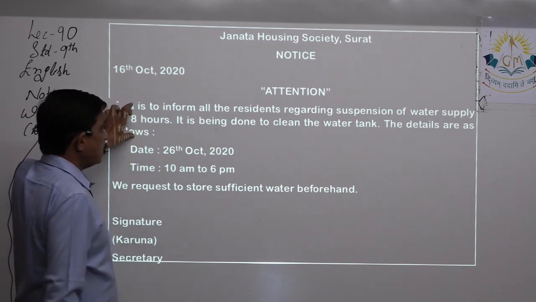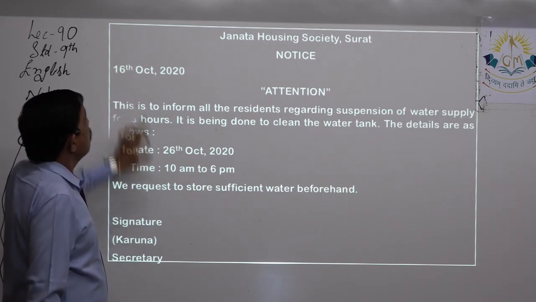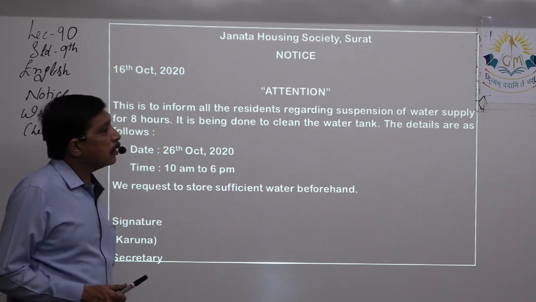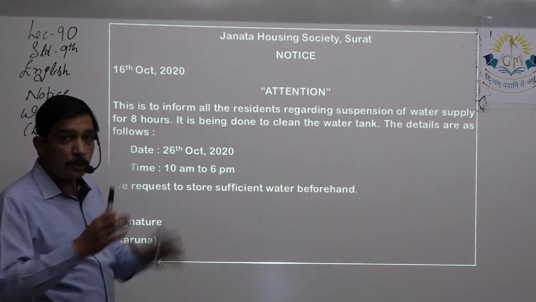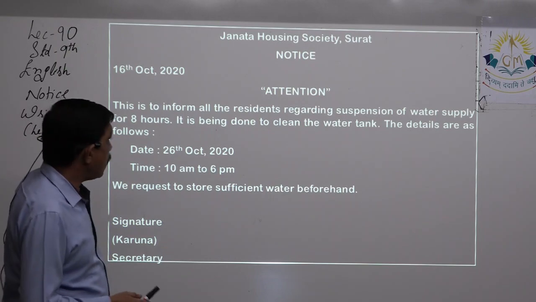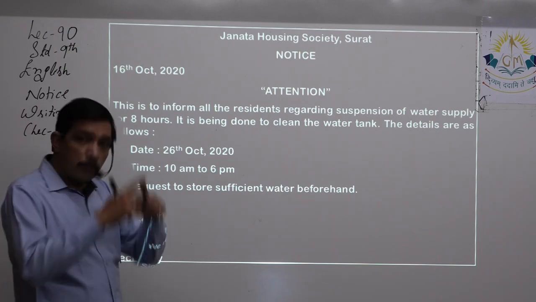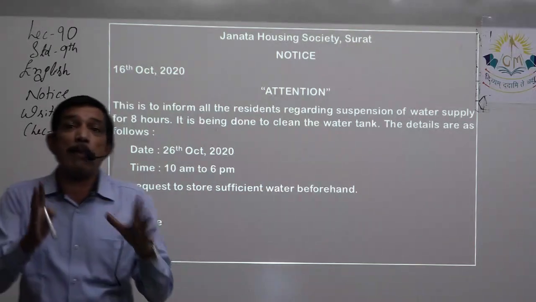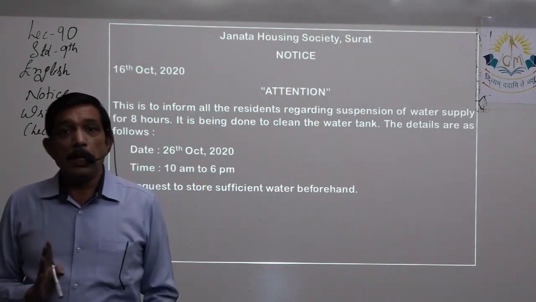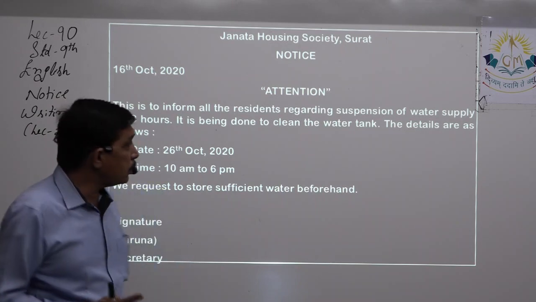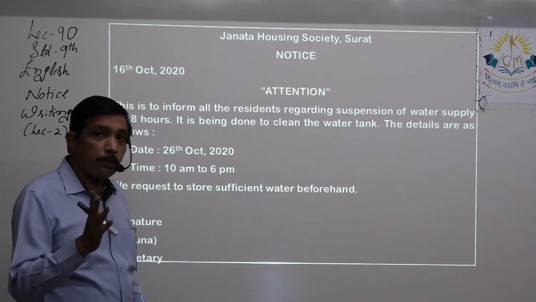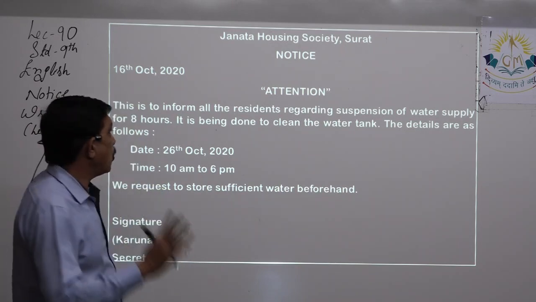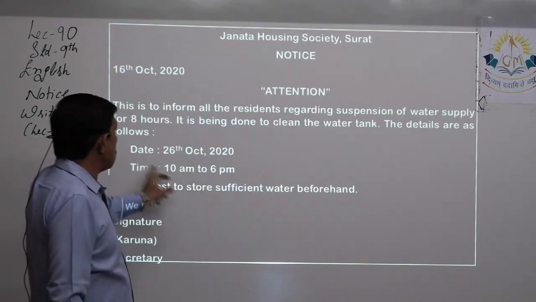Then what is to be written over here? This is to inform all the residents regarding suspension of water supply. I will show you the enlarged image also, right? So that you can write down the notice, make a box, write down these things so that it can serve as a sample. Hey, ऐसा बनना चाहिए मेरा नोटिस कभी भी. Yes, without any flowers, kamal ka phool, yes, gende ka phool, no type of phool over here. The details are shown as follows.